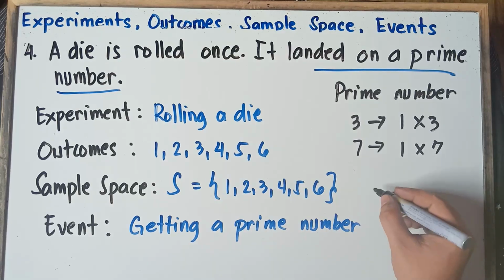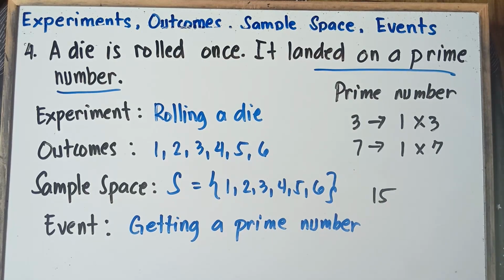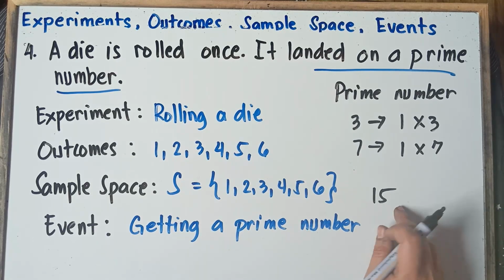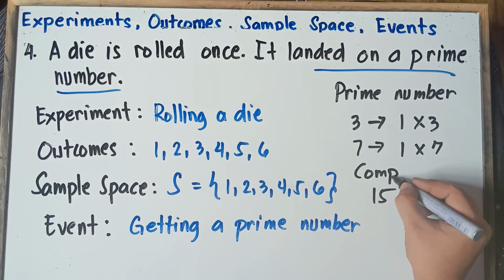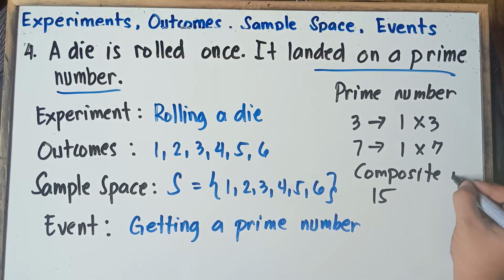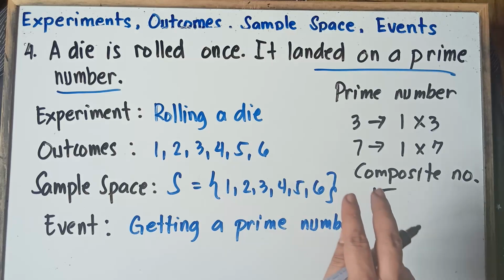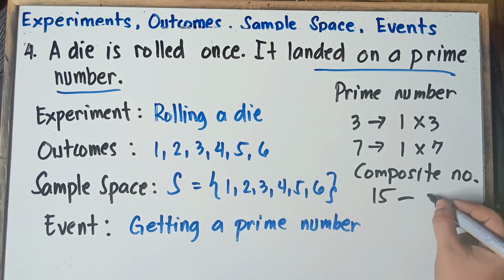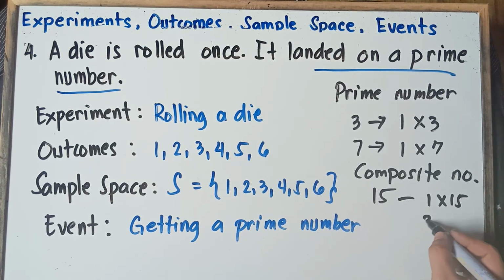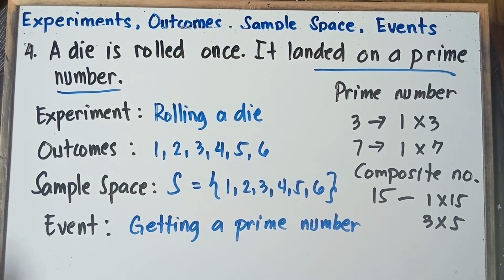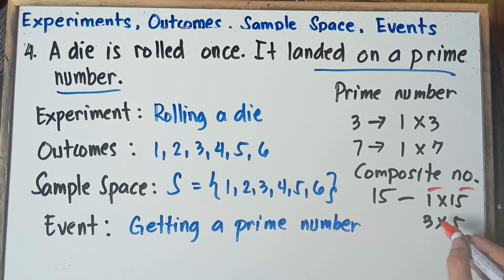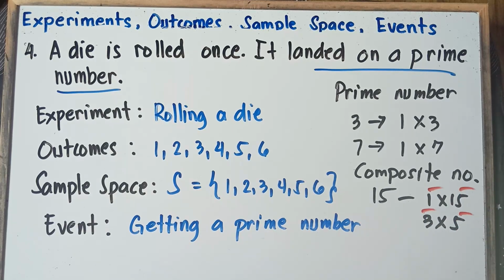Now, if I say 15, class, can we call this one a prime number? Nope, we cannot, because 15 is a composite number. More than 2 factors. So I hope you remember this one, class, composite and prime number. 15 is a composite number because it has more than 2 factors. There will be 1 times 15 and then 3 times 5. We have 4 factors: 1, 3, 5, 15. So therefore, this is not a prime number. This is a composite number.